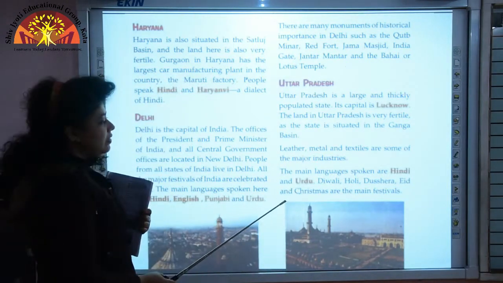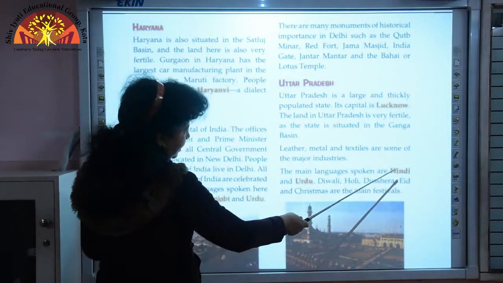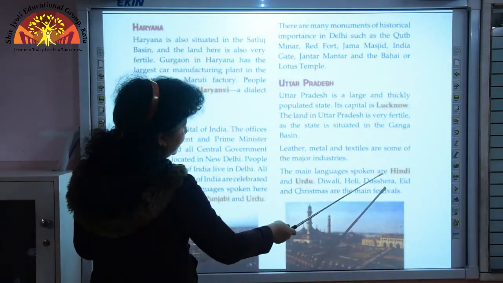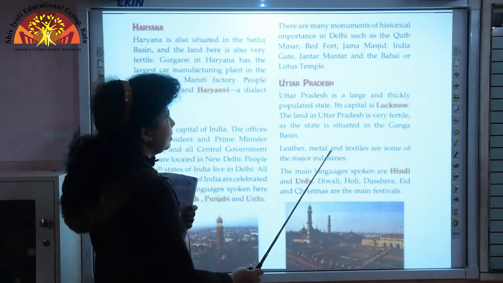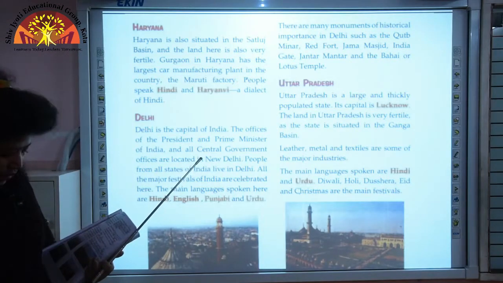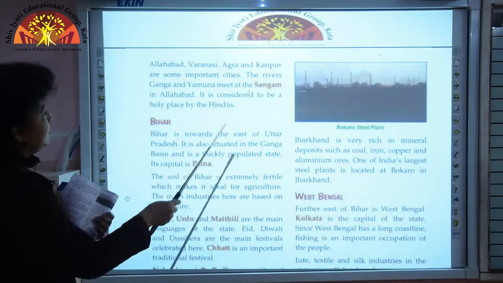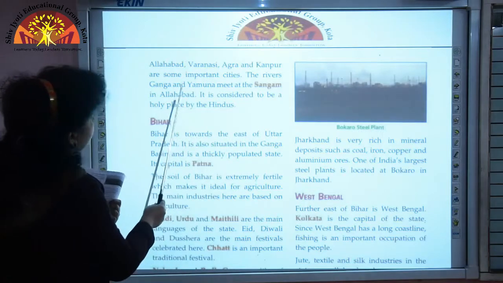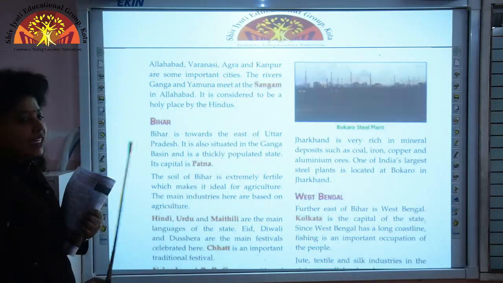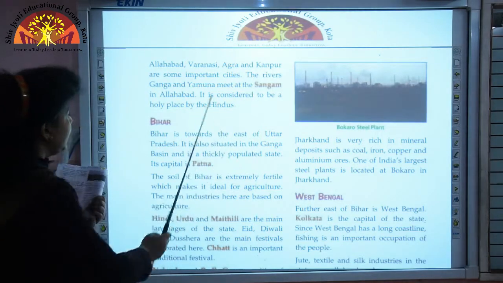The main languages spoken in Uttar Pradesh are Hindi and Urdu, and Diwali, Holi, Dasara, Eid and Christmas are the main festivals celebrated in Uttar Pradesh. And Sangam is located in Allahabad, and Sangam is a place of religious importance for the Hindus.